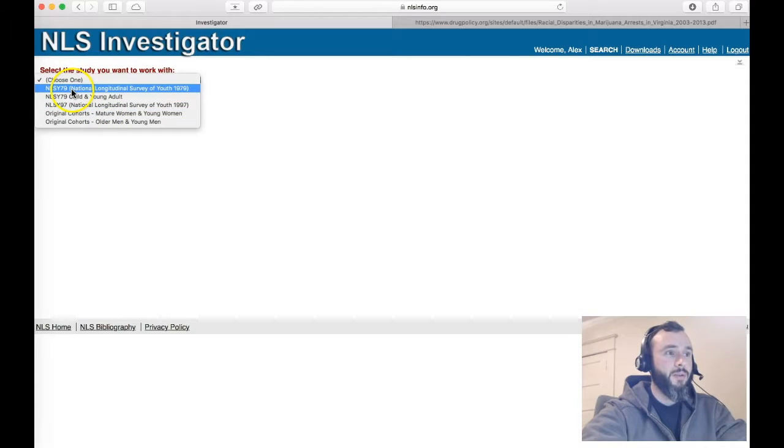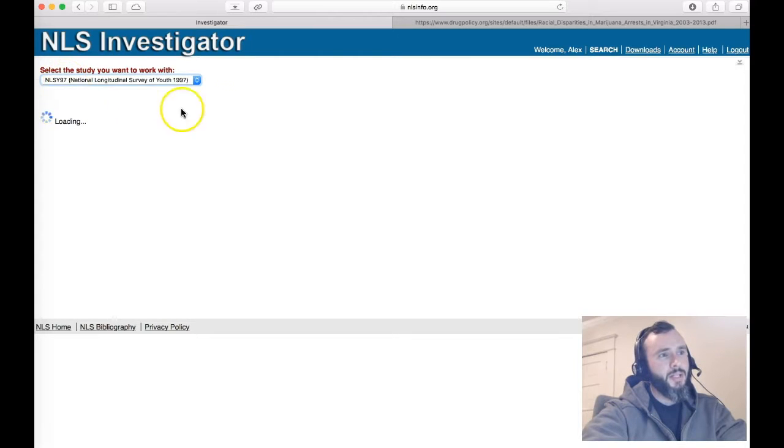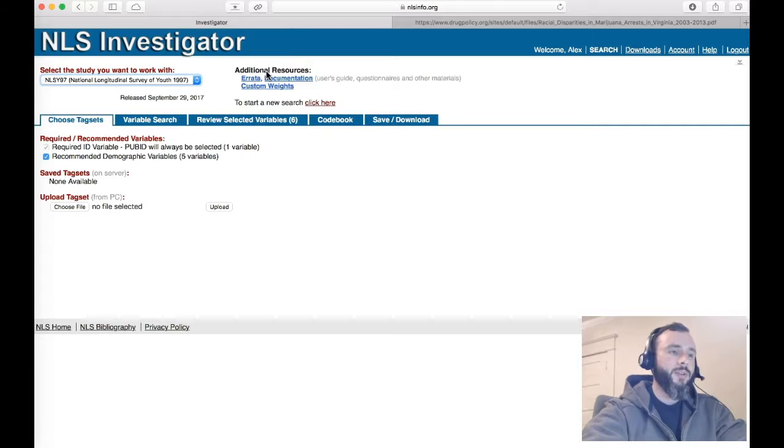So I would recommend either using the 79 child and adult, or the 97. The difference is NLSY97 is people that are in their 30s right now, and NLSY79 is people that are in their 50s right now. I'm going to choose 97 because I'm interested in racial differences in drug arrests and drug usage in people in their 30s right now. So this brings up 5 tabs, and we're going to walk through them. You start at the far left and work your way to the far right, and that's when you're done.